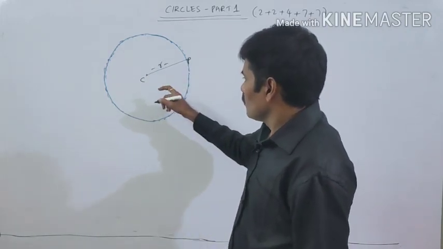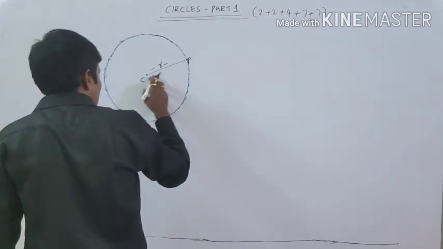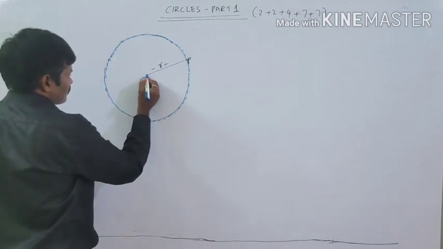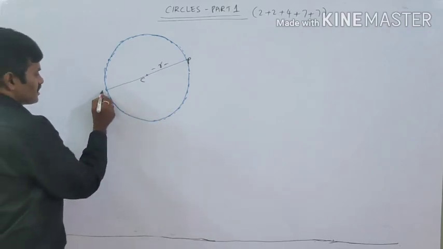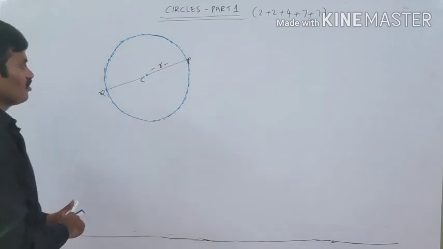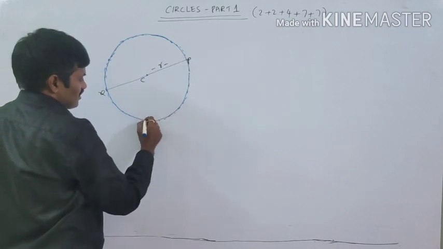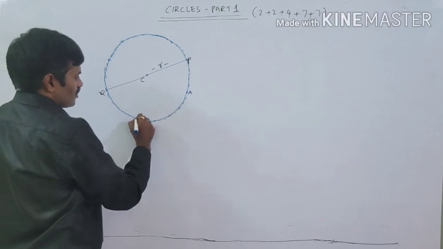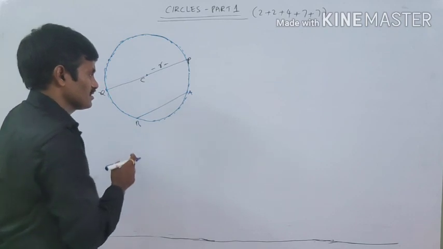Now, twice of this radius. For example, I extend PC to this side. Then what does it become? Yes, it is a diameter. Yes or no? Yes, it is a diameter. Now, for example, I join any 2 points on the circumference of a circle, for example, these 2 points A and B. What do you call this AB? Is there any certain name to call AB? Yes, it is a line segment.